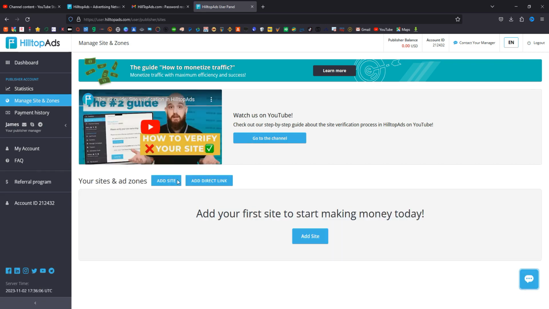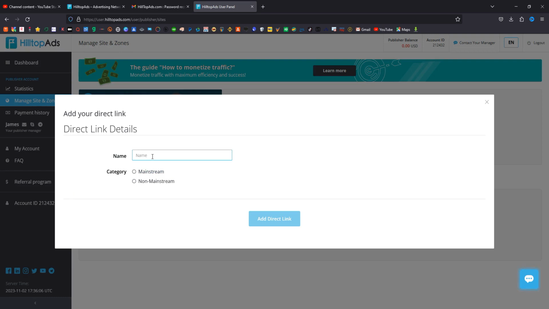So you can see you can create, or you can add your website, or you can decide to add a direct link by using this direct link over here. So what you need to do is to hit on add direct link, and you can do this in this way, that you can type in any name that you wish. So I'll type in any name that I wish, and then are you going to promote this with your mainstream account or non-mainstream? Because we are going to promote this with mainstream account, I'll hit on that and then hit on that add direct link.